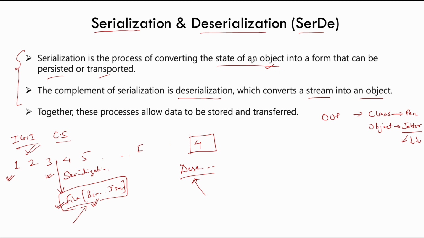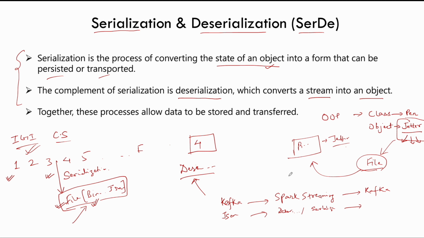Now come back to here. So this state of an object. So this is a jitter pen. Let's say we want to save it to a disk. What you can do is, this is an object in memory, but you can write the state of this object to a file. You can transfer this file to some other computer and another program can read this file, deserialize the data and construct the jitter object. So this is an example of serialization and deserialization.